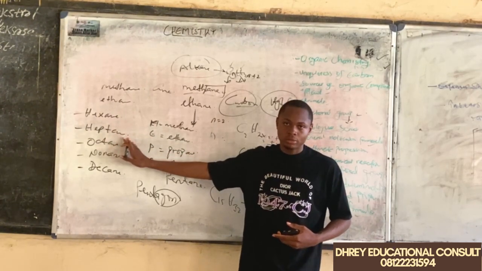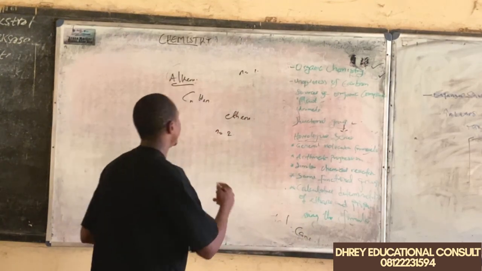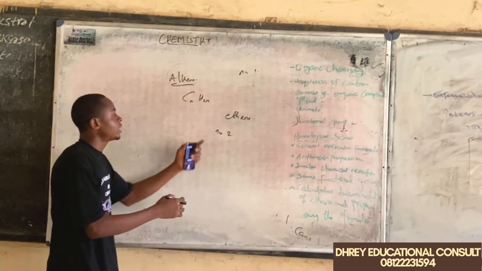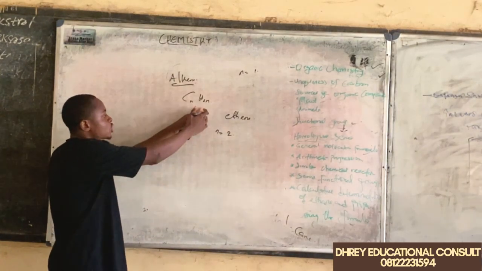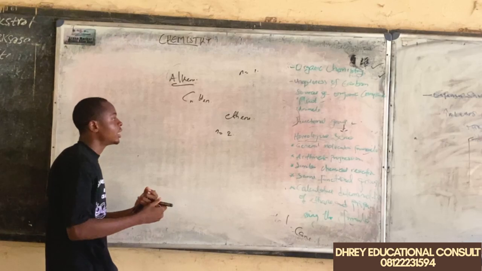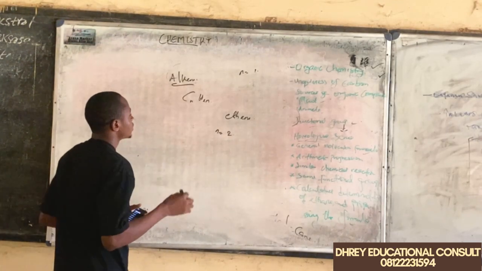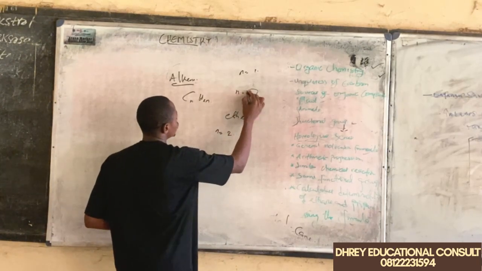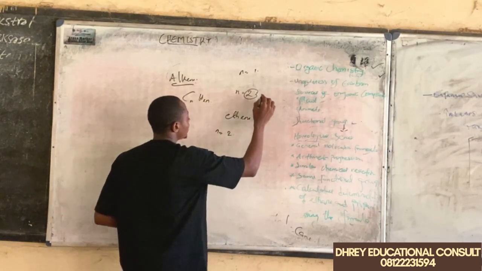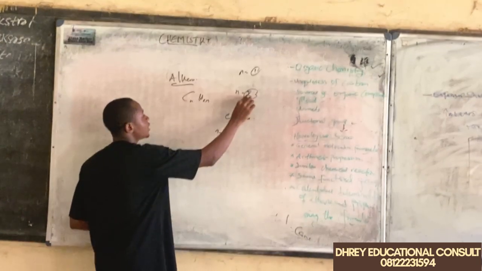Organic compounds. So another group of organic compounds is known as the alkene family. The alkene family has a general formula of CnH2n. The first member is known as ethene. Now, take note of this. The value of n in ethene starts from 2. In our alkane, the first value of n was 1. But in this case, the value of n equals 2.